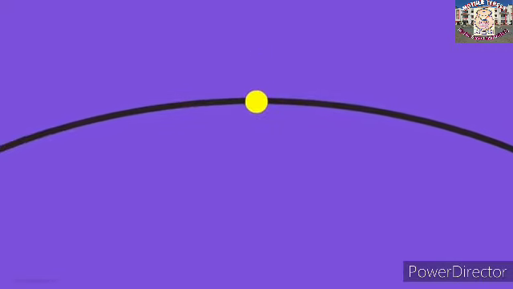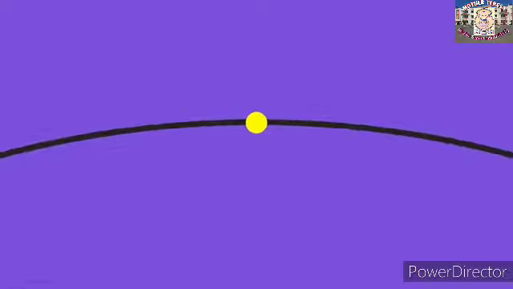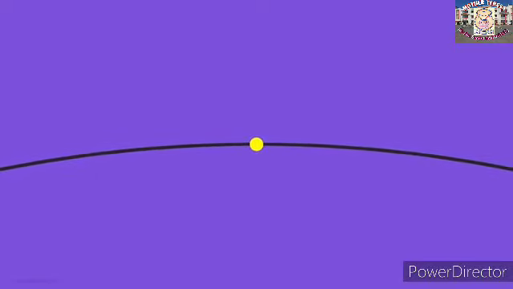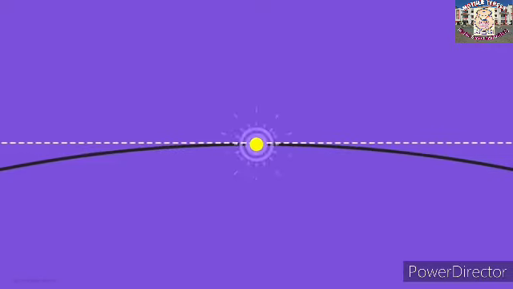Consider this circle as the representation of the earth. And let's say you are currently situated here. If we zoom in around this portion of the curved line, we see that it becomes less and less curved. It looks almost like a straight line. So let's say we draw a straight line only intersecting the curve at this point. We can see that the curved line is almost the same as this straight line.